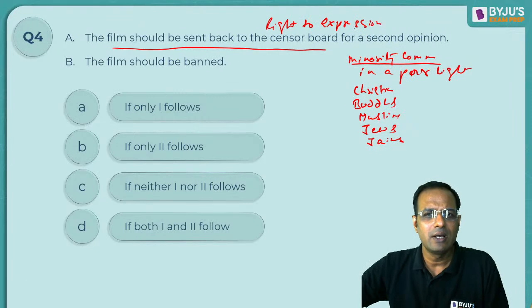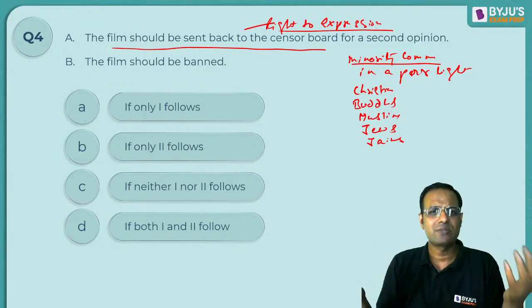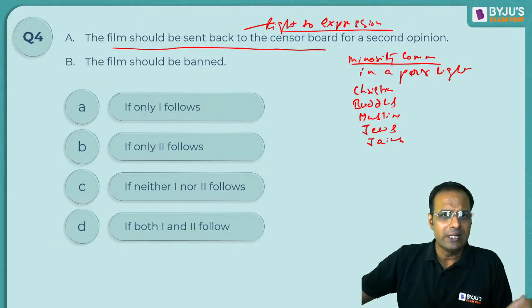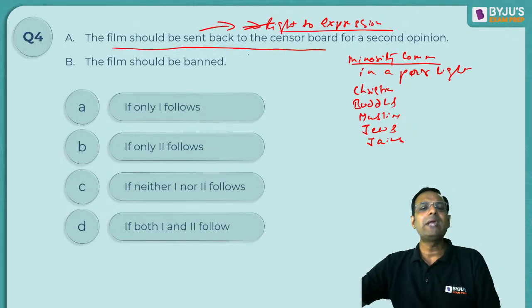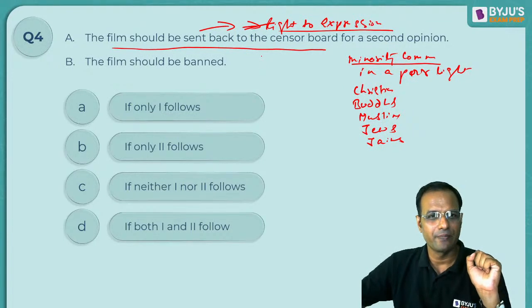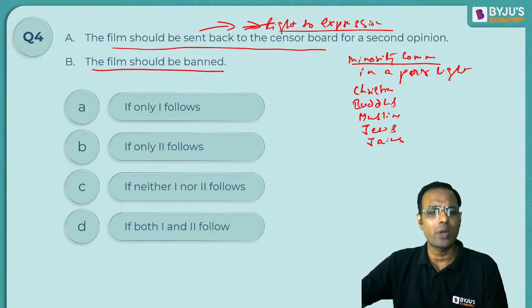The Constitution gives us this right to expression. So this actually violates our right to expression clause, isn't it? The film should be banned? No, this is too extreme a measure that you can take. How can you ban a film?